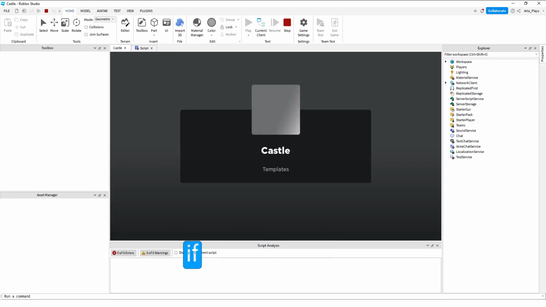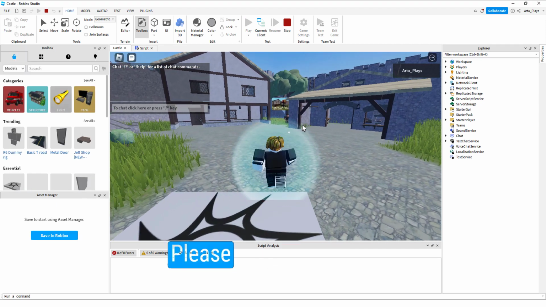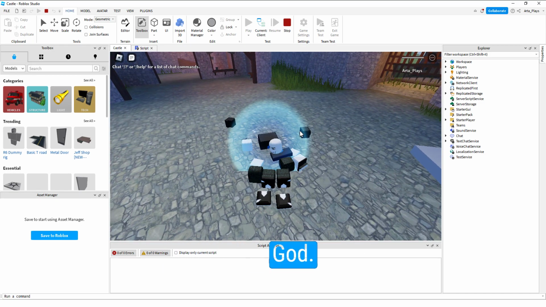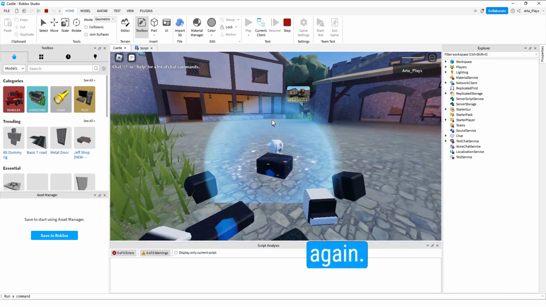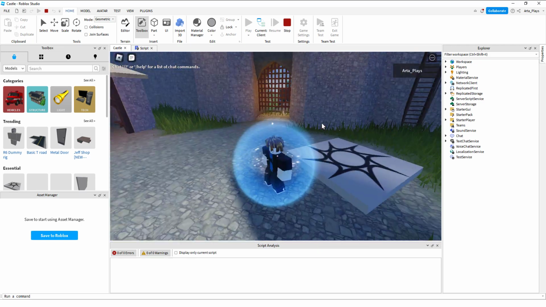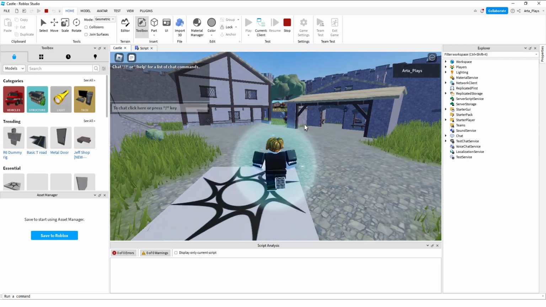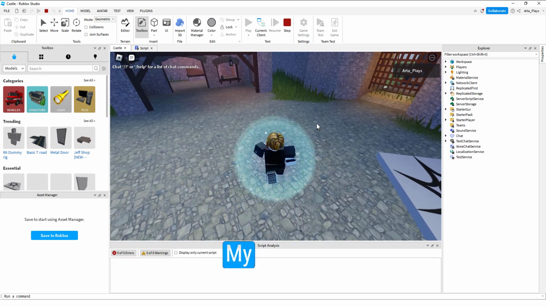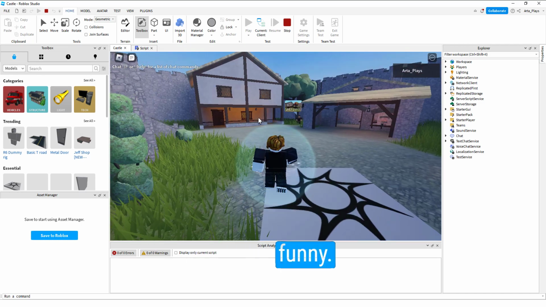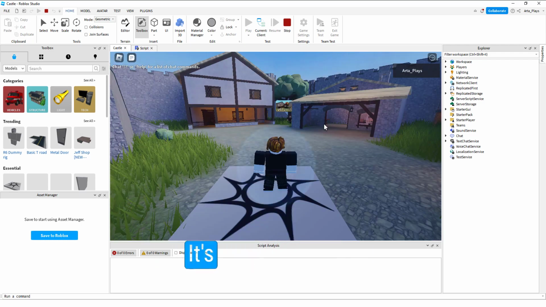Now we're testing if it works or not. Please work, please work. Oh my god, it worked. Oh my god. I'm gonna test it again. My goodness. Everything is perfect. My god. I'm gonna make something funny. That's so funny. Like the head, the man face is funny. It's on the stairs.